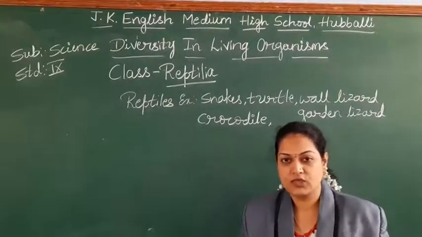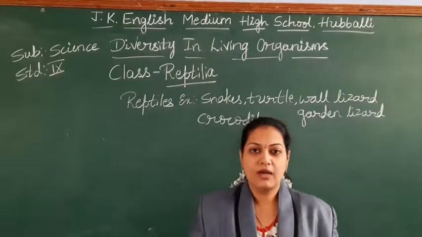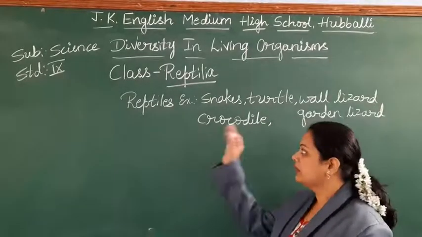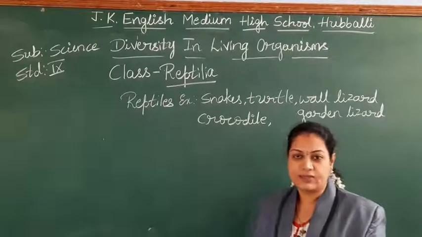All these organisms come under the group of reptiles, right?